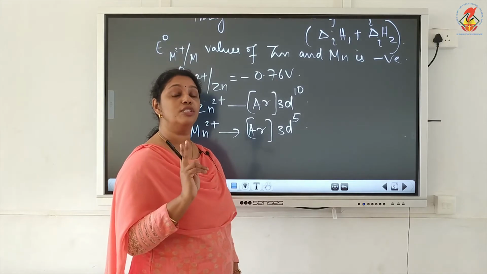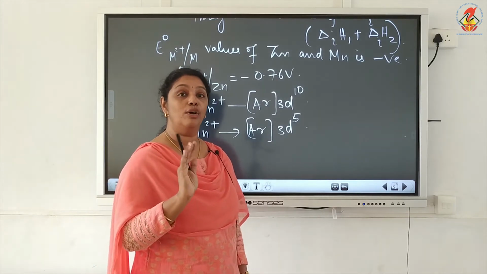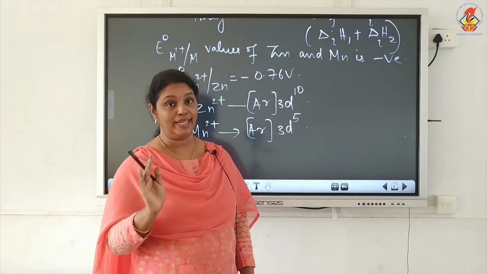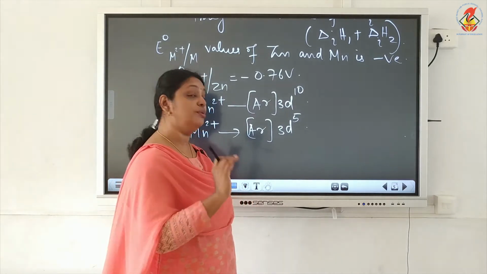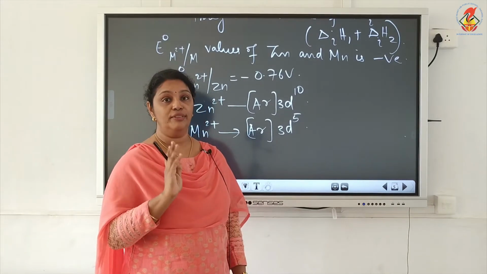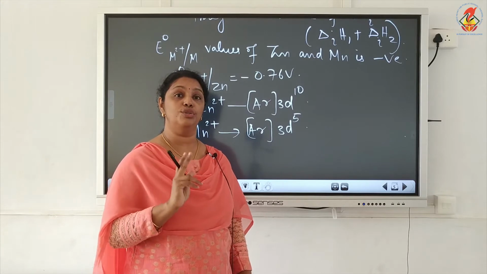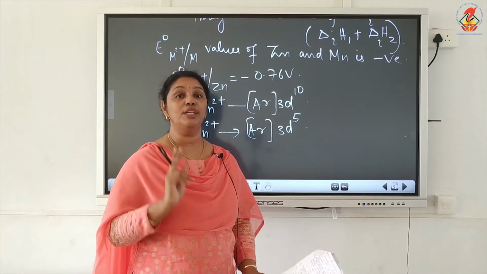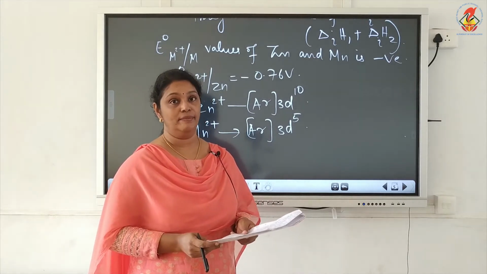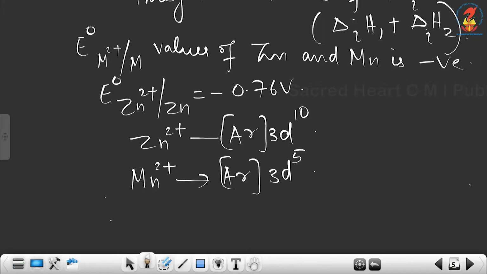So there are two reasons for the negative E0 M2+/M value for manganese. The first reason is the stable half-filled d5 configuration, and the second is the low sublimation enthalpy value for manganese.